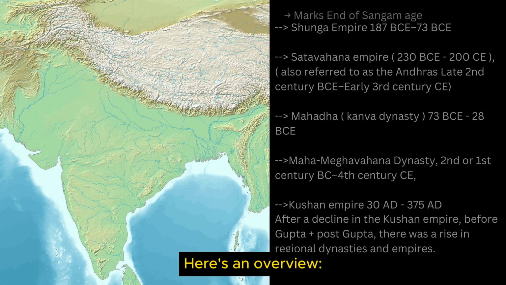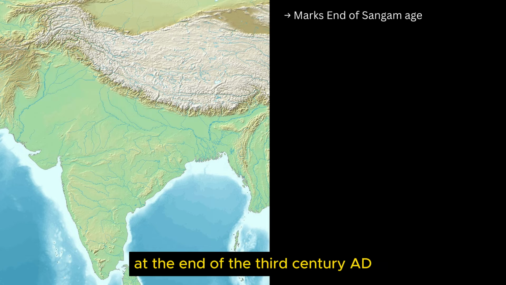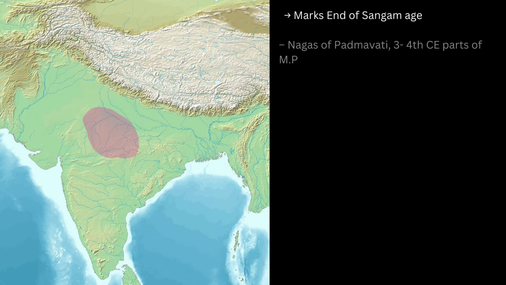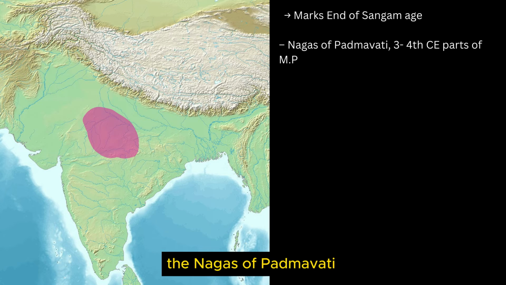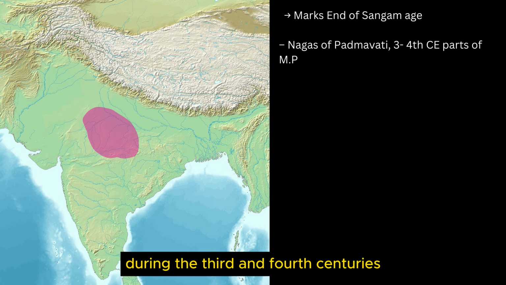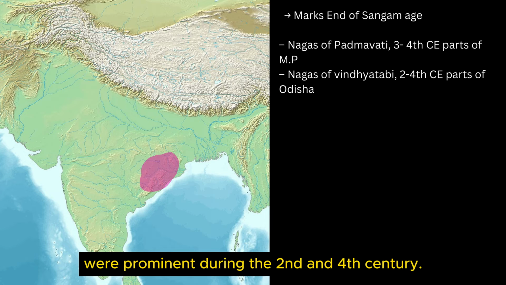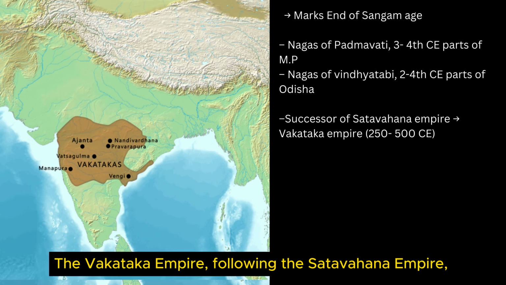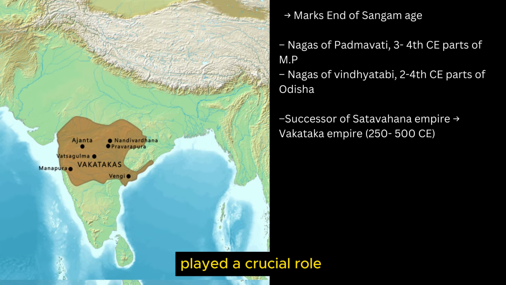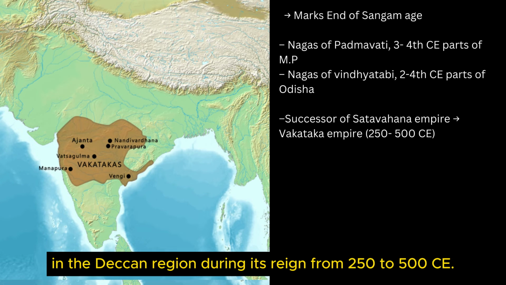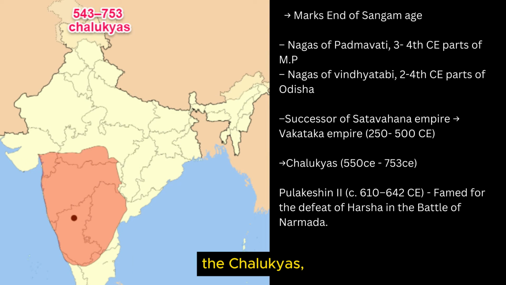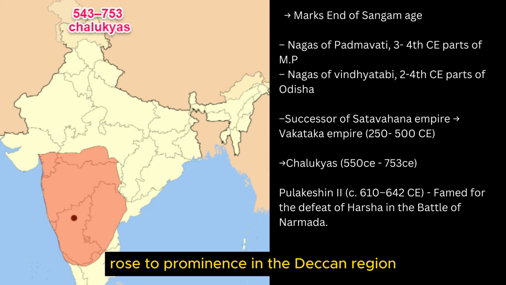Here is an overview. At the end of the 3rd century AD, the Sangam age began to decline. In parts of Madhya Pradesh, the Nagas of Padmavati played a significant role during the 3rd and 4th centuries. In parts of Odisha, the Nagas of Vidarbha were prominent during the 2nd and 4th century. The Vakataka Empire, following the Satavahana Empire, played a crucial role in the Deccan region during its reign from 250 to 500 CE. Following the Vakataka Empire, the Chalukyas rose to prominence in the Deccan region.